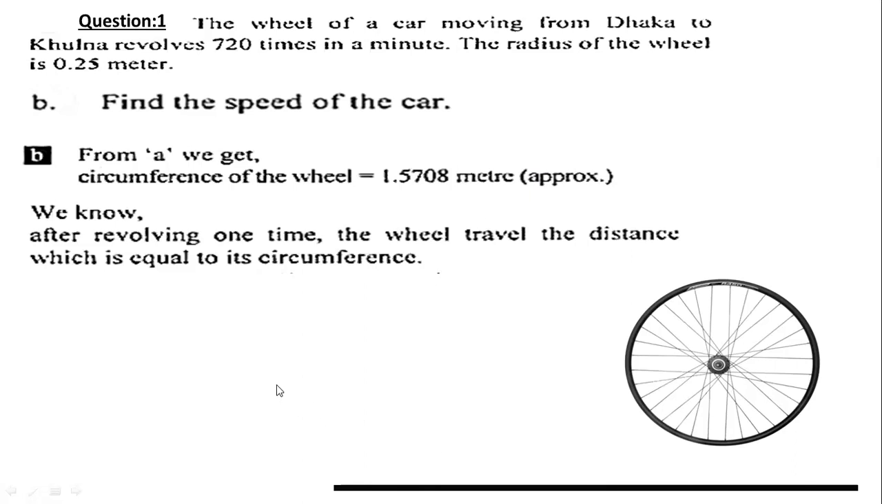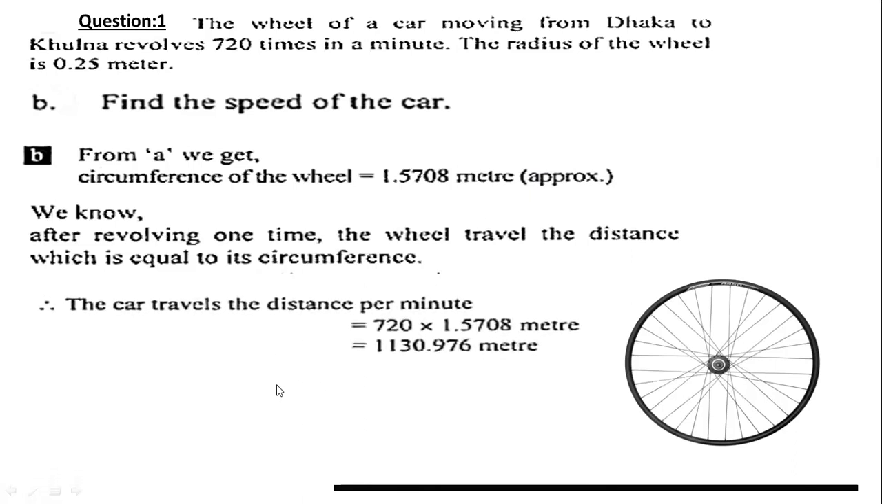Clear? Okay, then the distance the car travels per minute is the circumference times the number of revolutions, because it is given that the wheel revolves 720 times in a minute. So for 1 minute the wheel revolves 720 times. So what about the per minute distance? It will be 720 into this. Then this is actually our speed.